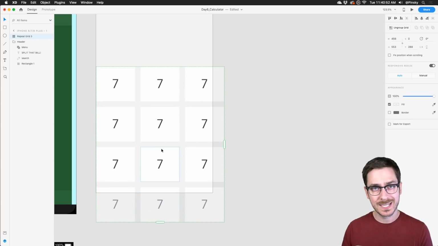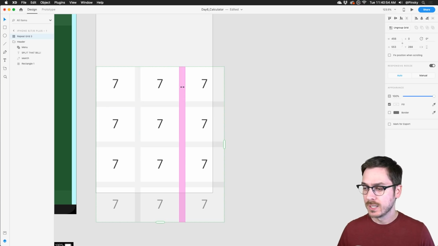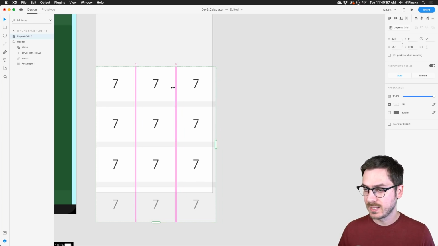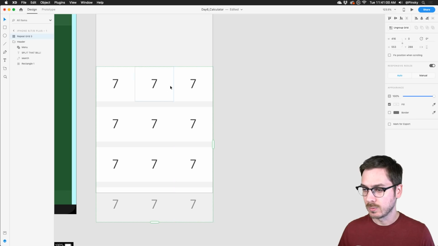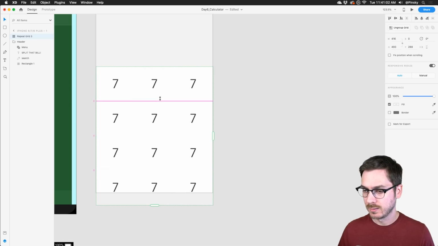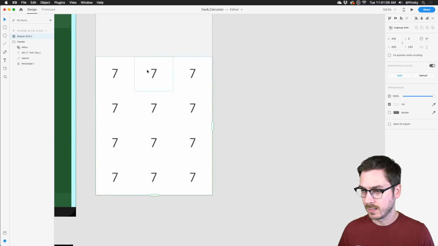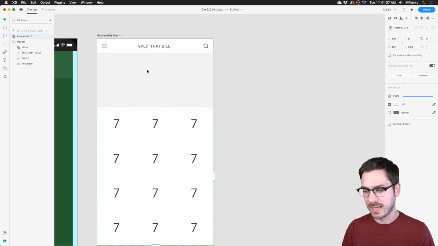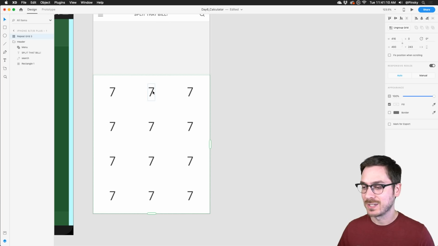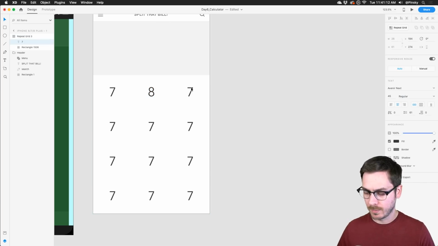Now, obviously, they're extending across and off my artboard, so I can just hover in between and pull this in until we're at 0, just like that. Pull that up, 0. Now I'm going to go through, you could use a text file, but I'm just going to go through the manual way and just go 9, 4. Calculators are kind of strange, but that's the way they are. 1, 2, 3, and then maybe down here we'll do a little period. We will do a 0, and then this will be the delete.